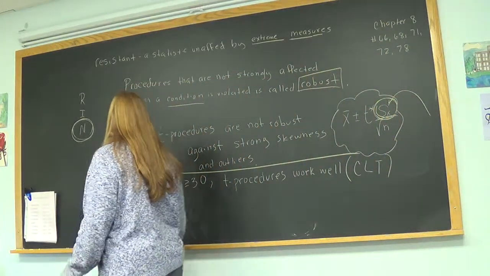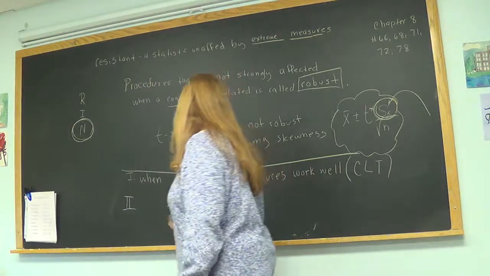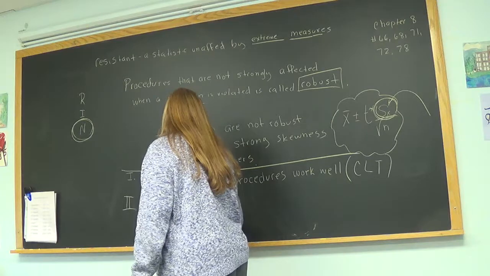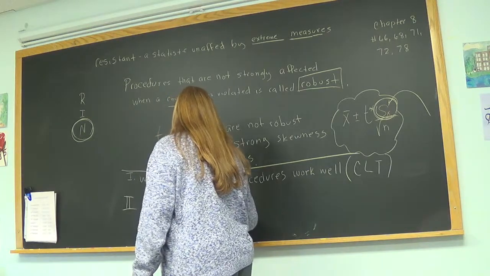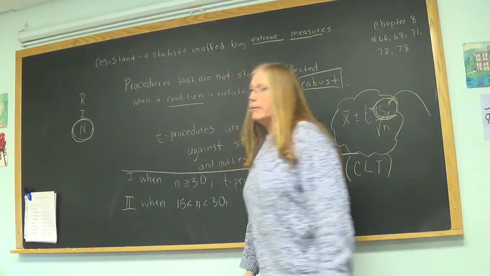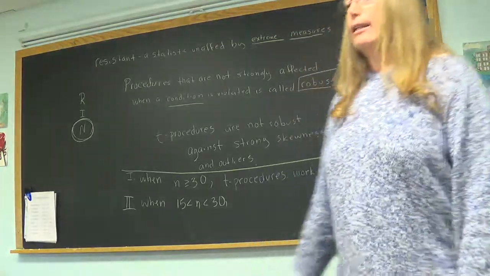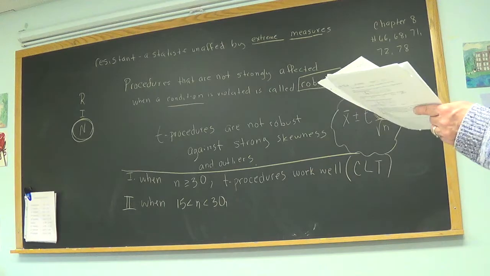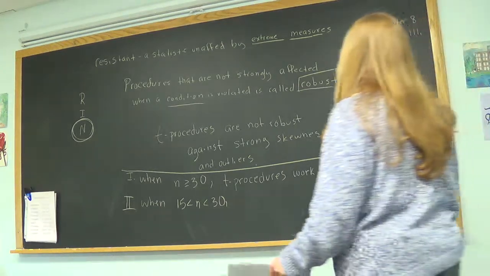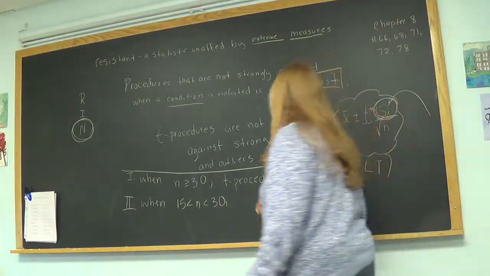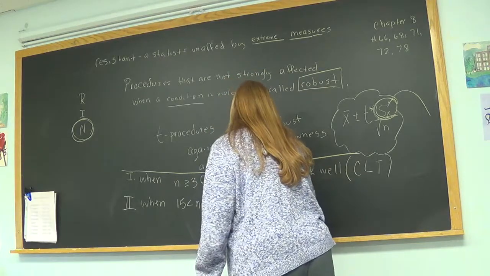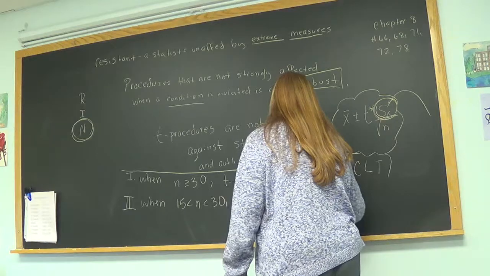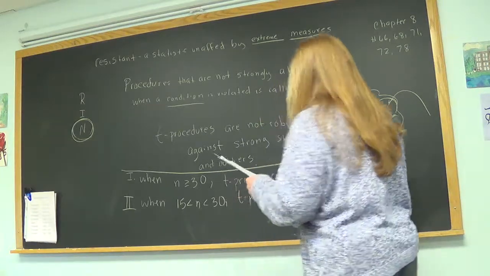All right, number 2. Now, when n is between 15 and 30. Now I'm looking at smaller n's, below 30, so 29 on down to 15. T procedures are okay when? Could it be less than or equal to?